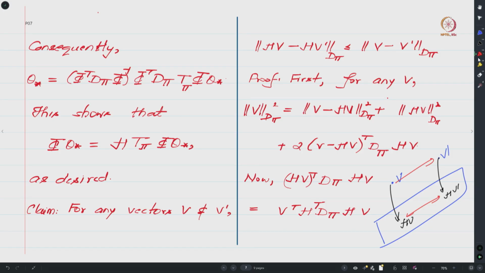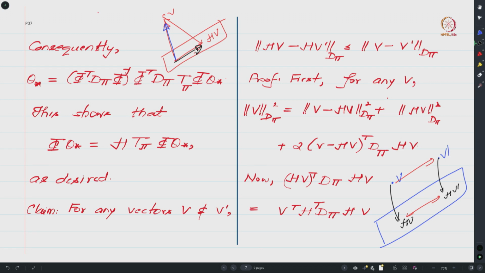If you think of this, what this result is trying to tell is basically that you have some column space, here you have v, you project it, and you end up with hv, and v minus hv is this vector over here, and here is your origin. So hv is basically this vector and then you have v. These are the three vectors, so maybe I will put this in one color and this in another color. If you think of this as a right angle triangle, notice that I have not drawn this angle as a right angle.